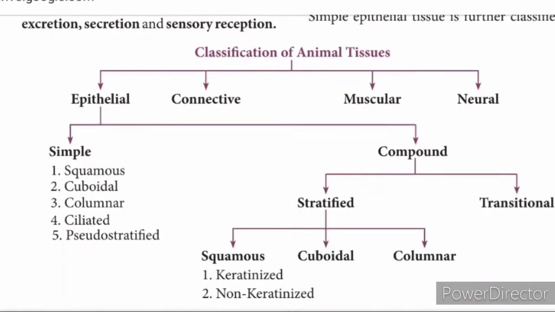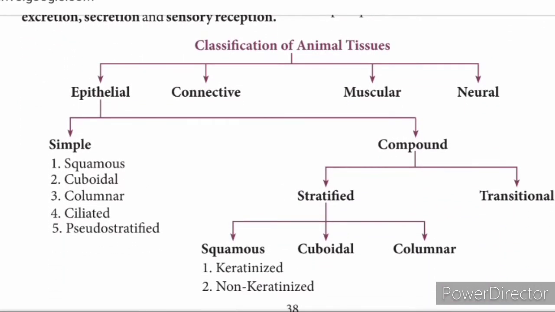See here you can see the classification of the animal tissue. Under epithelial tissue we have 5 types: squamous, cuboidal, columnar, ciliated and pseudostratified epithelial tissue. Under connective tissue we don't have any further classification.